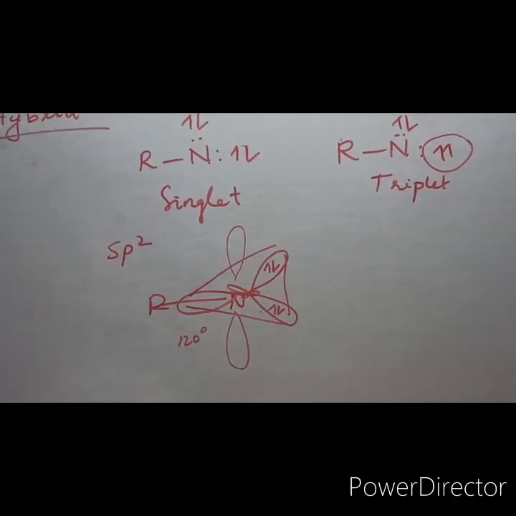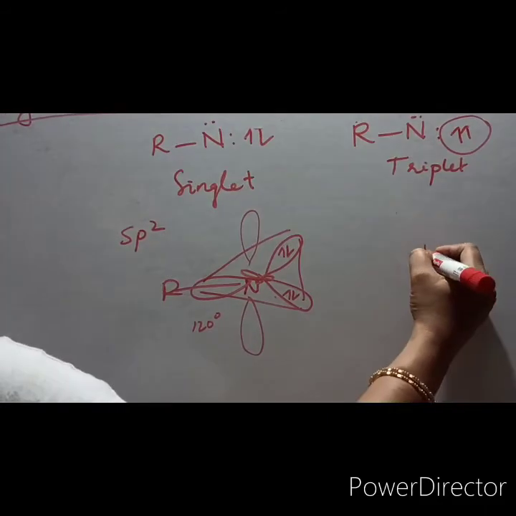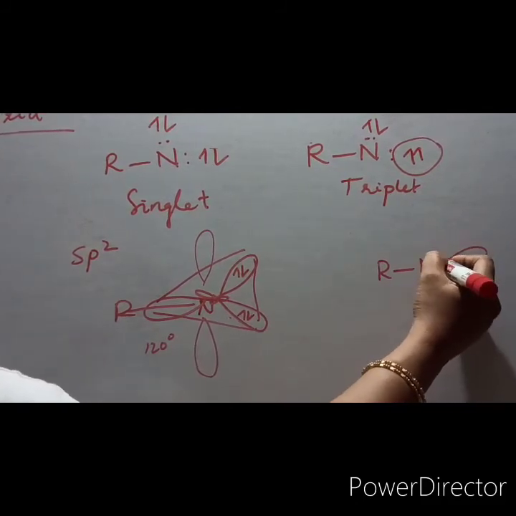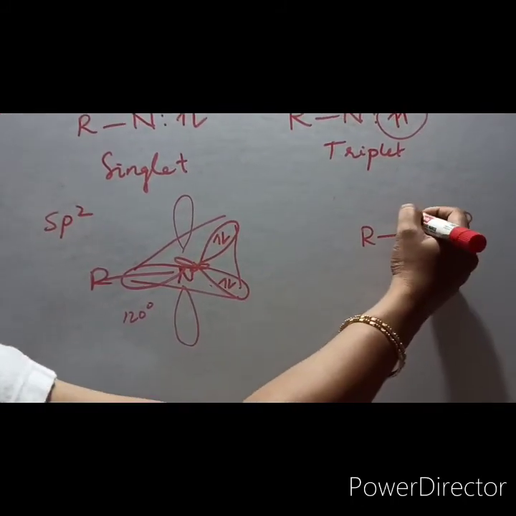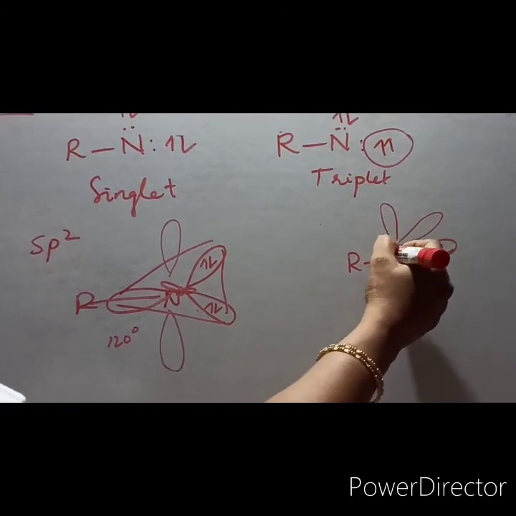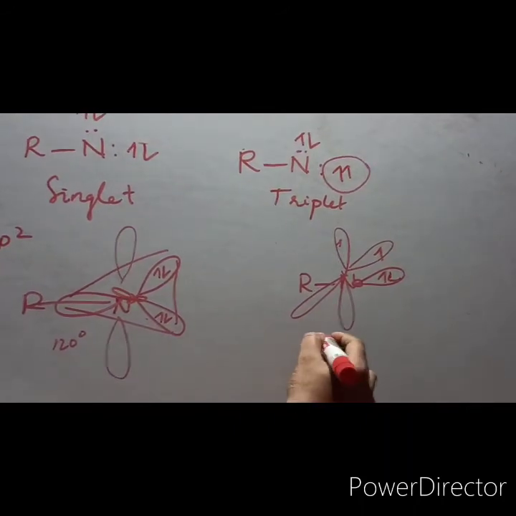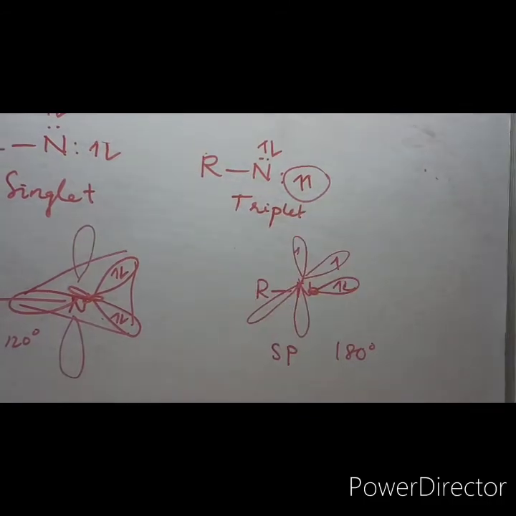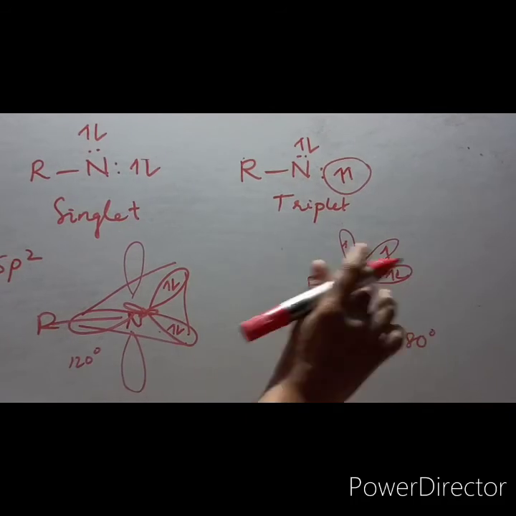Now in the case of triplet nitrene, the hybridization would be sp. So it will be R-N, and the other sp hybridized orbital will be occupied by the antiparallel spin. Now you will have px and py perpendicular to each other. So that will be occupied by the unpaired spins. So the hybridization will be sp. Bond angle is irrelevant in this case because here there are no atoms, there are electrons.